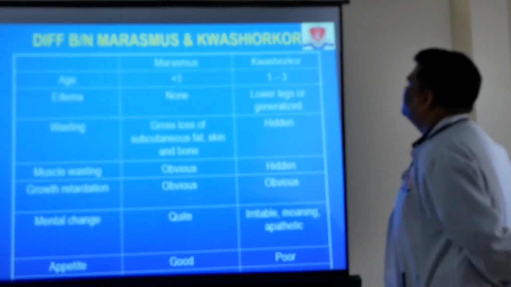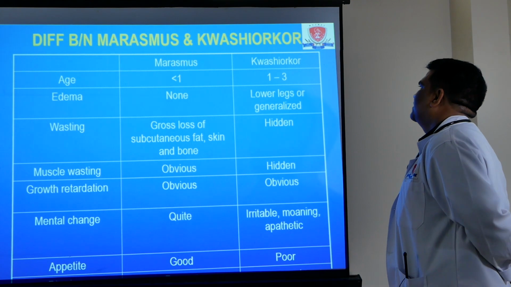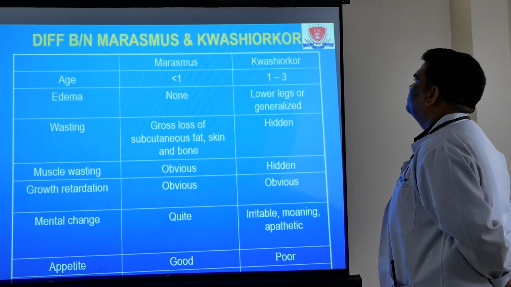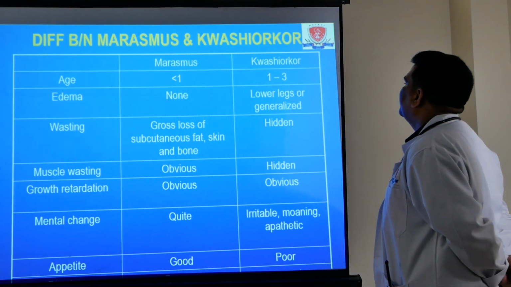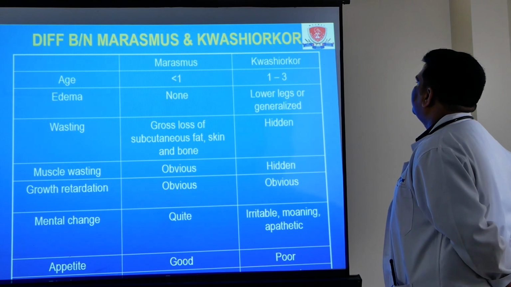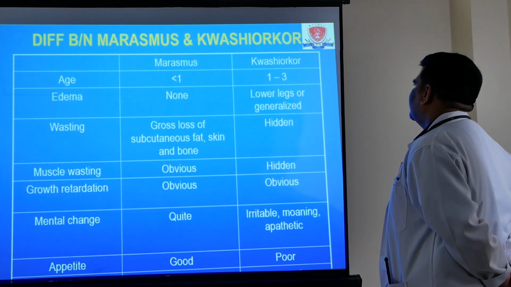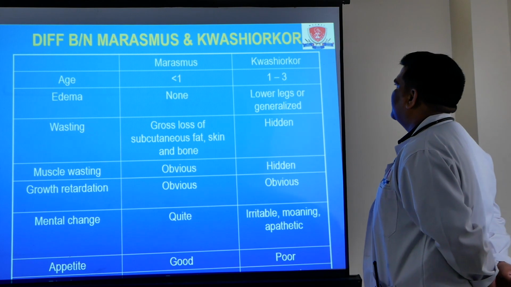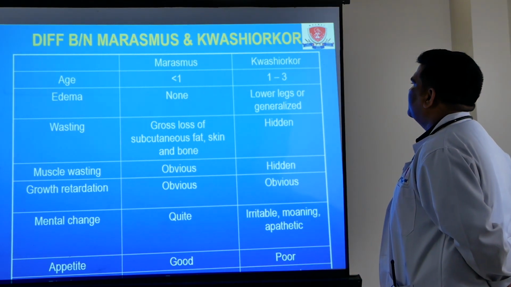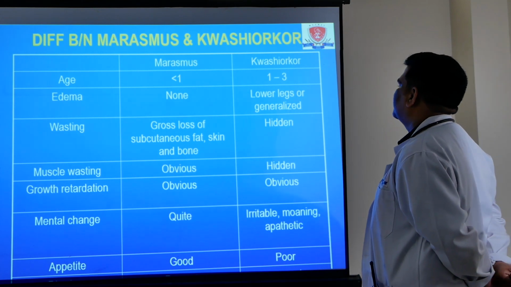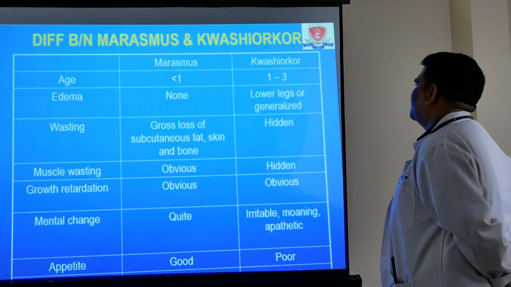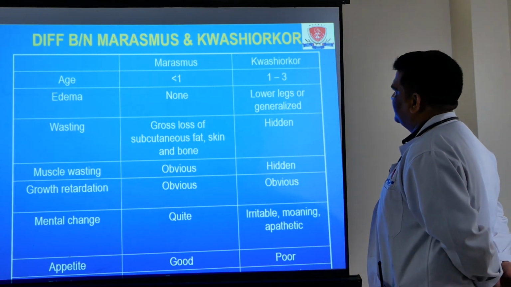This is difference between marasmus and kwashiorkor. Marasmus is more common in age in between 6 to 12 months, and kwashiorkor is more common in age 1 to 3 years of age. Edema is predominantly seen in kwashiorkor in lower legs and generalized, and it is almost absent in marasmus. Muscle wasting and subcutaneous fat wasting is more common in marasmus in comparison to kwashiorkor. Growth retardation seen in both, and also mental changes.